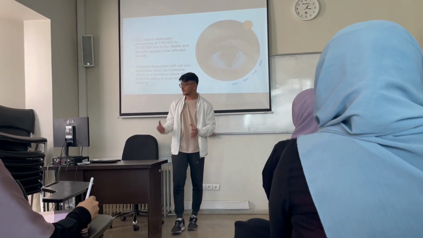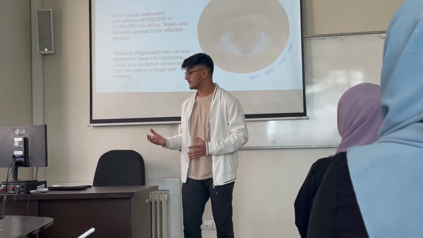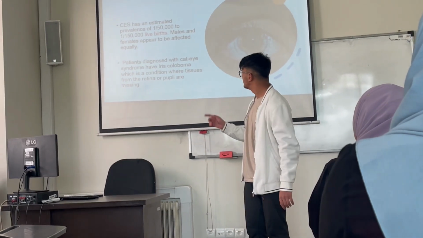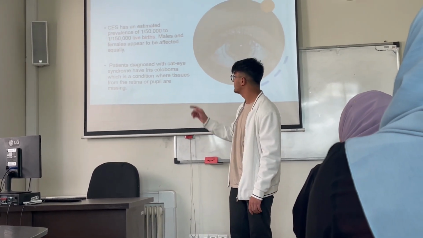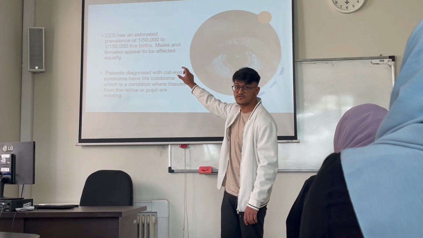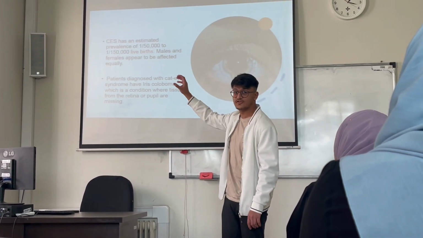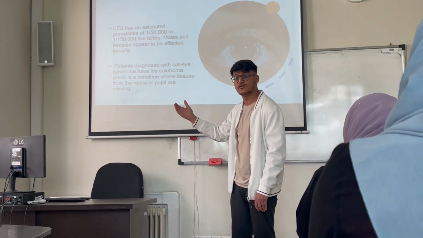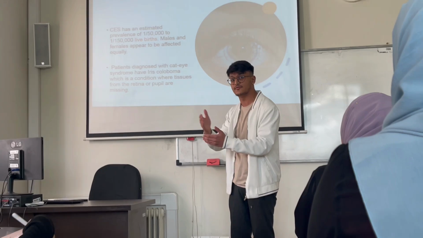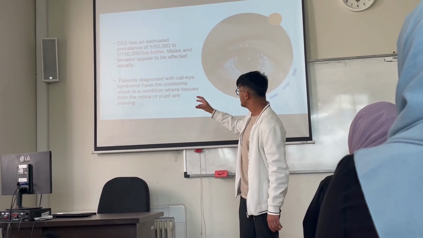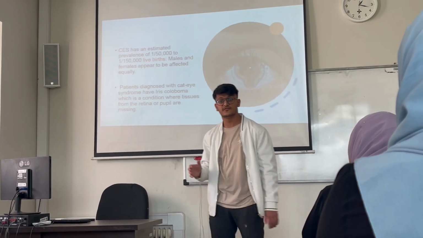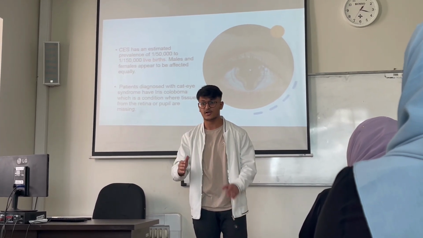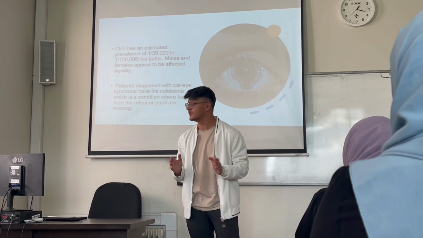So what is the prevalence and prognosis of cat-eye syndrome? Cat-eye syndrome has an estimated prevalence of 1 in 50,000 to 1 in 150,000 live births. I've highlighted live births because most individuals who live past the infancy stage do not get to live long. They mostly pass after the 4th week. Males and females appear to be affected equally. There's no difference in who is affected more. Both genders are affected equally.